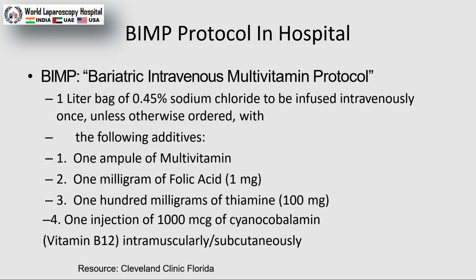If the patient requires intravenous supplementation, then a 1 liter bag of 0.45% sodium chloride is to be infused intravenously, and 1 ampule of multivitamin, 1 milligram of folic acid, 100 milligram of thiamine, and 1 injection of 1000 mcg of cyanocobalamin should be administered.